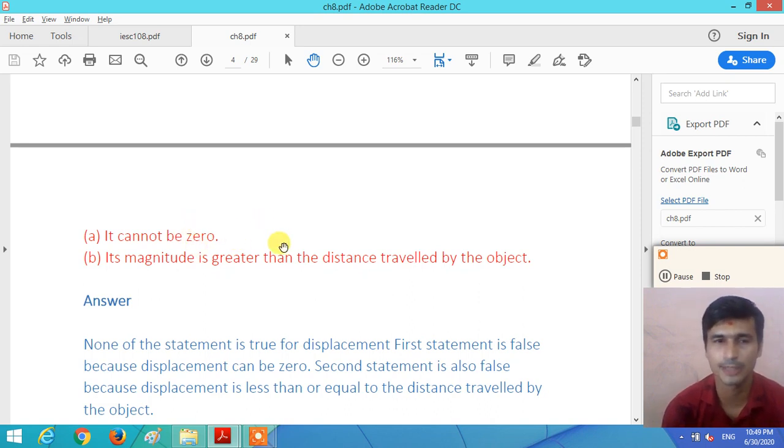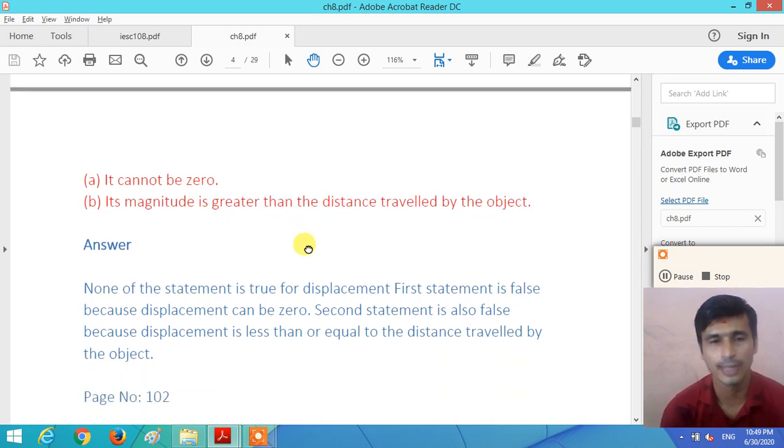Second statement, right, its magnitude is greater than the distance traveled by the object. No, right, the second statement is also false, because the magnitude of the displacement is always less than or equal to the distance traveled by the object.